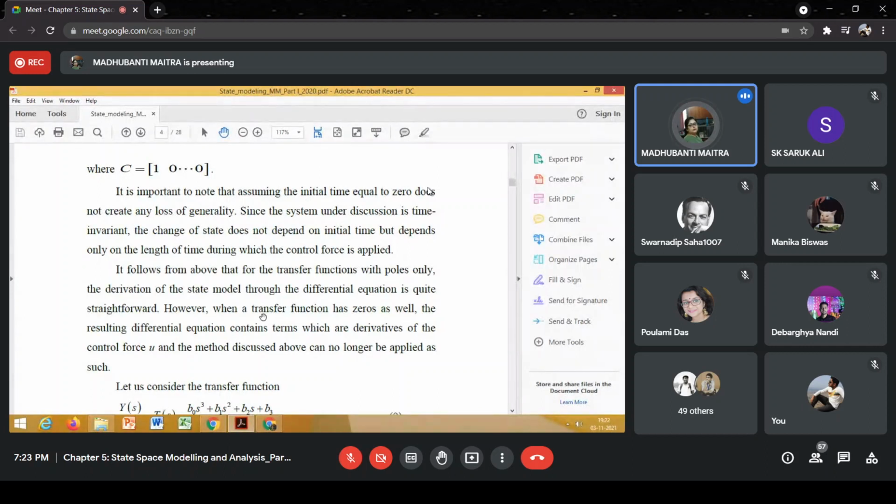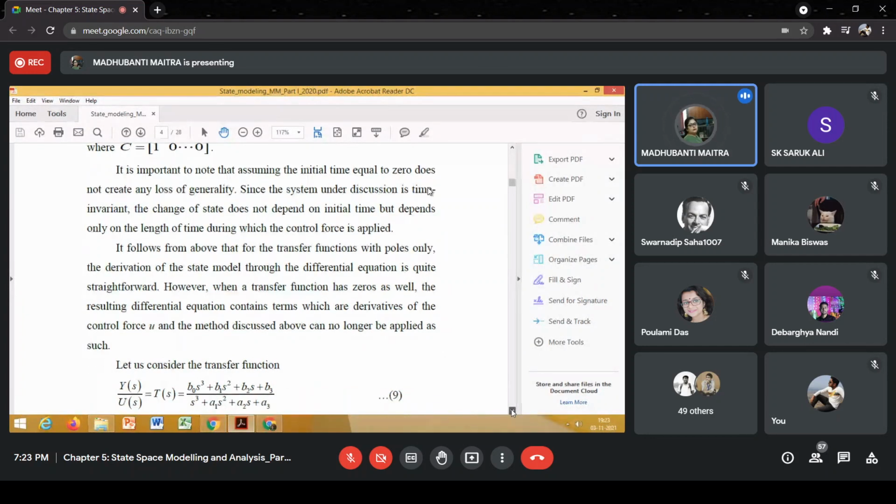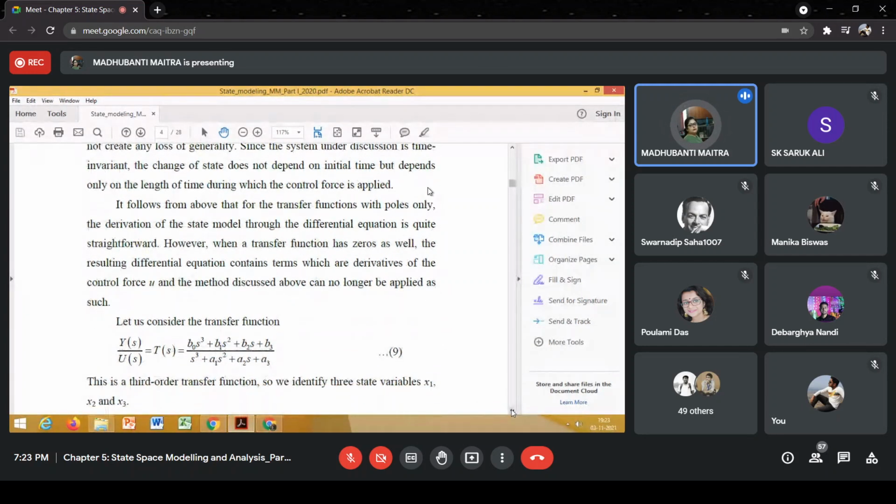We have already discussed this point. It follows from the above that for transfer functions with poles only, the derivation of the state model through the differential equation is quite straightforward, very easy. Now the problem is when a system does have some closed loop zeros.